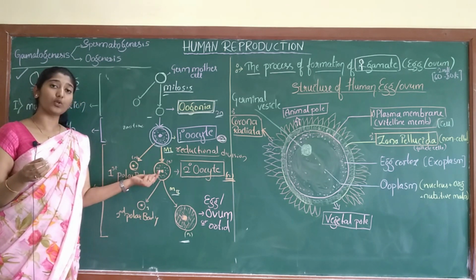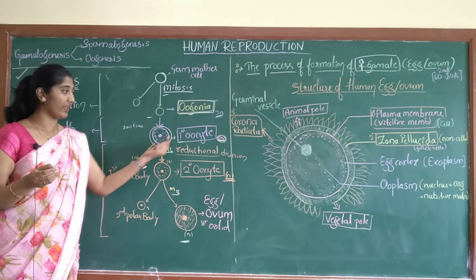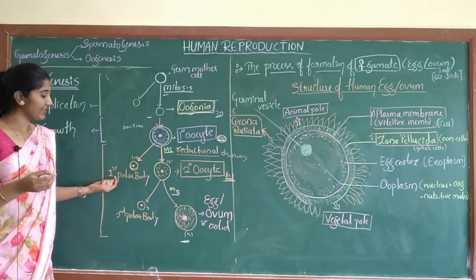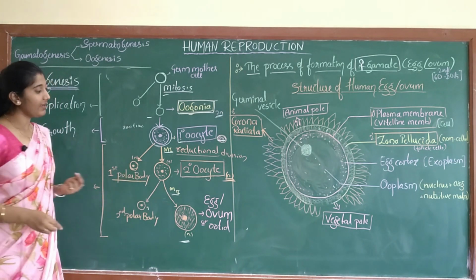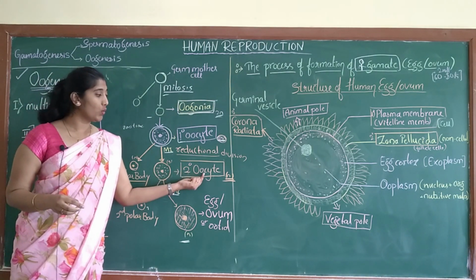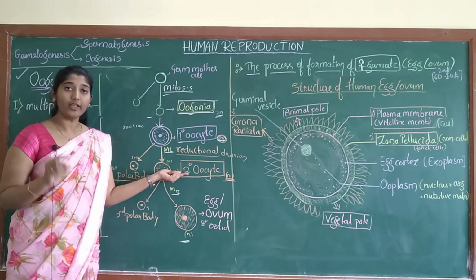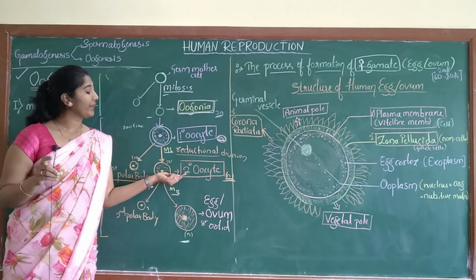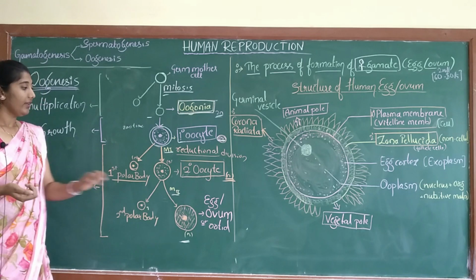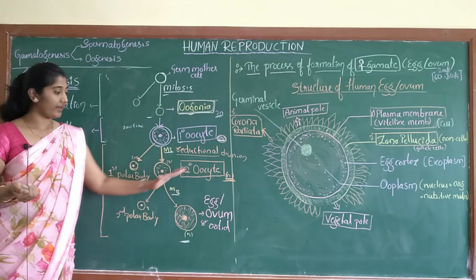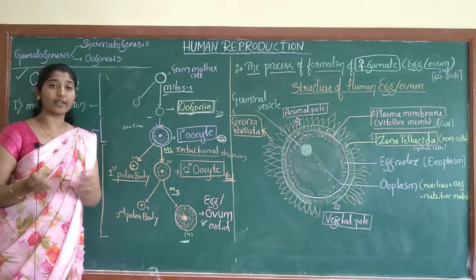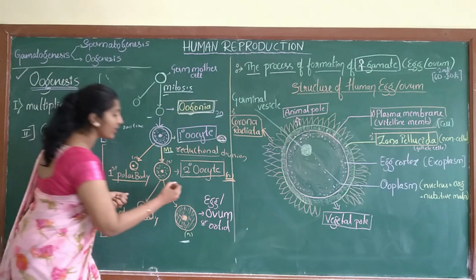When the primary oocyte splits, the first formed smaller cell is called the first polar cell, and the larger cell is called the secondary oocyte. You need to write secondary in words, not in symbol. The secondary oocyte is haploid. Again, this secondary oocyte divides, but this is not a reductional division, this is an equational division.